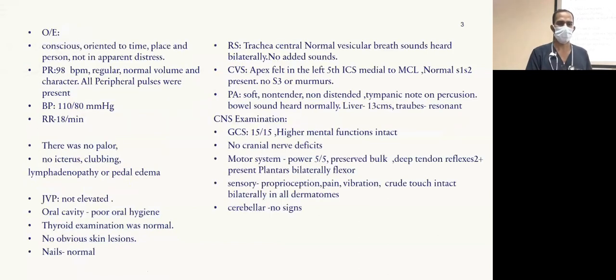On examination, she was conscious, oriented to time, place, and person. Pulse was 98 regular, all pulses were palpable. General examination showed poor oral hygiene, otherwise systemically normal. Respiratory system: trachea was central, normal vesicular breath sounds. Cardiovascular findings were normal. Abdomen was soft and non-tender. Neurologically, no deficits were noted.